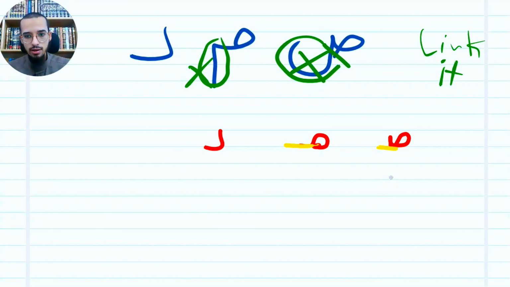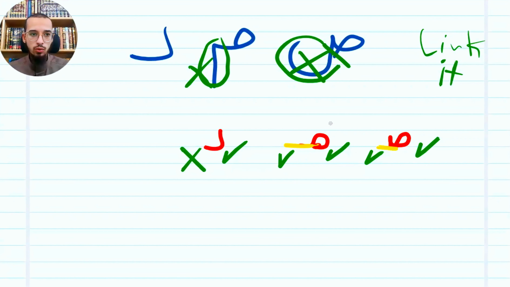And like that. So I'm gonna ask also sod, can I link it from right? We'll say yeah. Can I link you from the left? We'll say yeah. Mim, can I link you from the right? We'll say yeah. Can I link you from the left? We'll say yeah. Dal, can I link you from the right? We'll say yeah. Can I link you from the left? We'll say no. So what we're gonna do, I'm gonna write sod, and also the linking line.